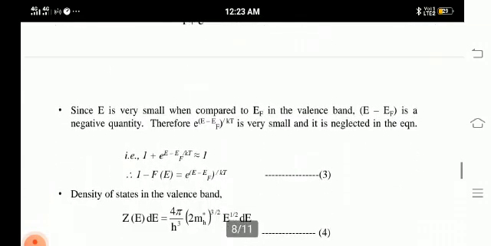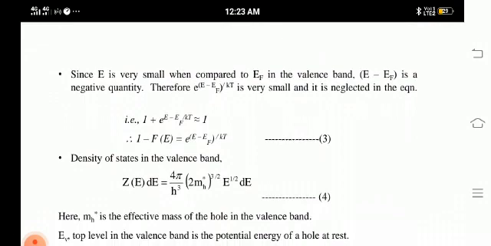Here, the E value is very small when compared with the EF value, that is in the valence band. So 1 plus exponential of E minus EF divided by KT is almost equal to 1. So the above equation becomes 1 minus F of E equal to exponential of E minus EF divided by KT.